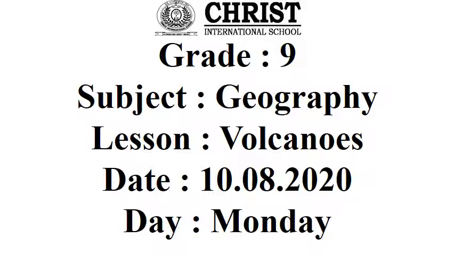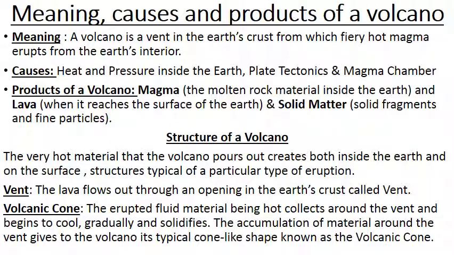The causes of volcanic eruptions as well as products of volcano and structure of a volcano, you can just have a glance. But mainly you should focus on the meaning, the definition of volcanoes, types, that is active, dormant and extinct, then effects, that is constructive and destructive, then important volcanic zones of the world. We can just have a glance at the causes as well as products and structure of volcanoes in the first concept. Yes, meaning. We will focus very importantly on the meaning or definition.